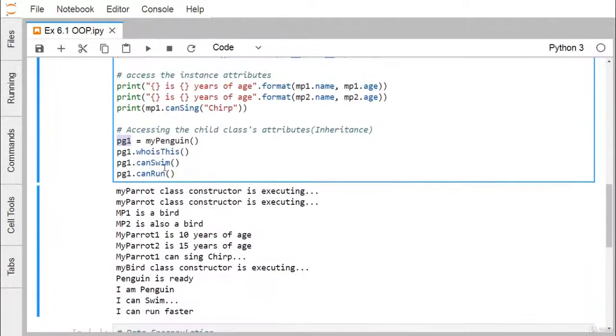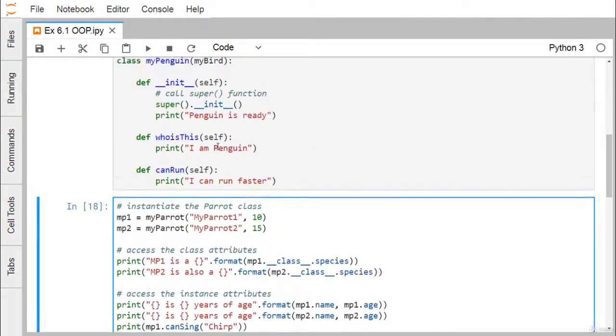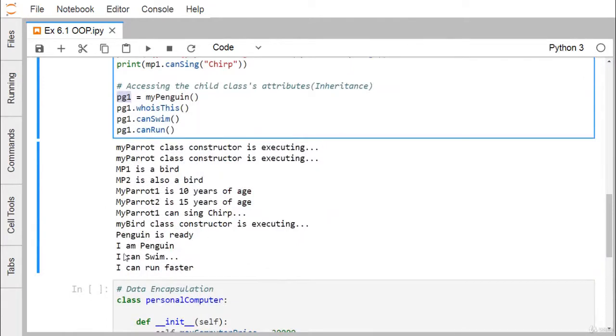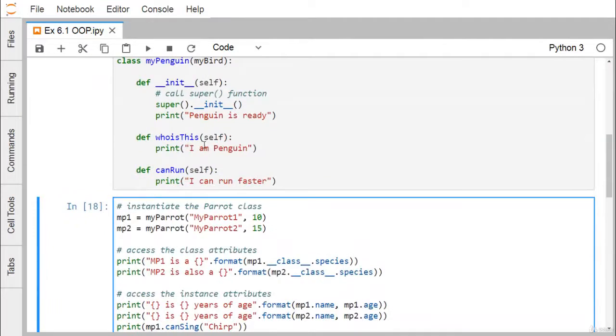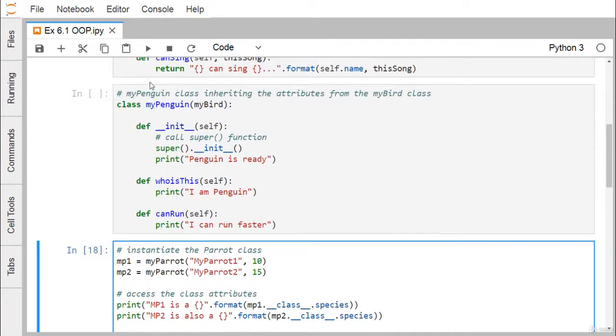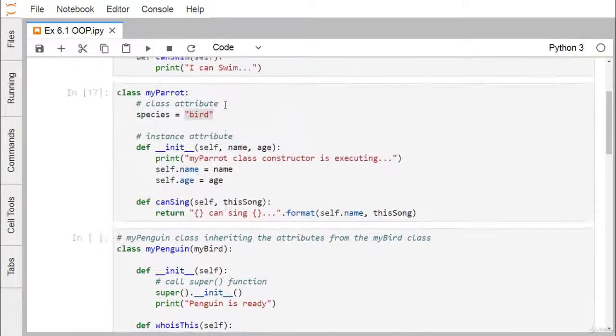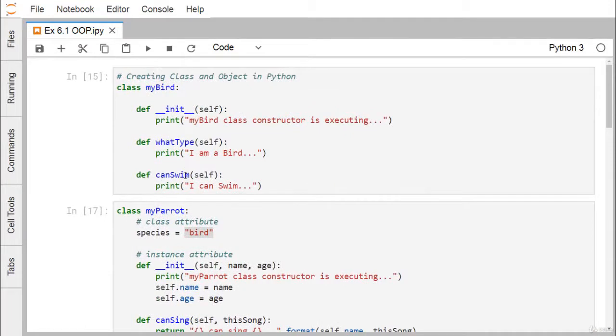Now if I execute, then "penguin is ready" is printed. This particular message is getting printed from the constructor. Here we have the constructor where we have written "penguin is ready", and now we have "I can swim, I can run faster". "I can run faster" has come from can run, which is defined within my penguin class, but as it is inheriting my bird class, from my bird the message "I can swim" is getting printed as we call the can swim method.